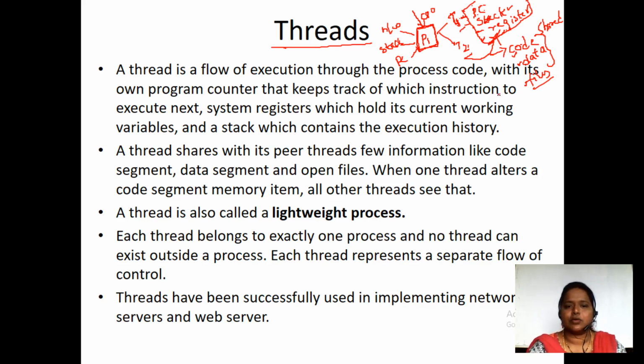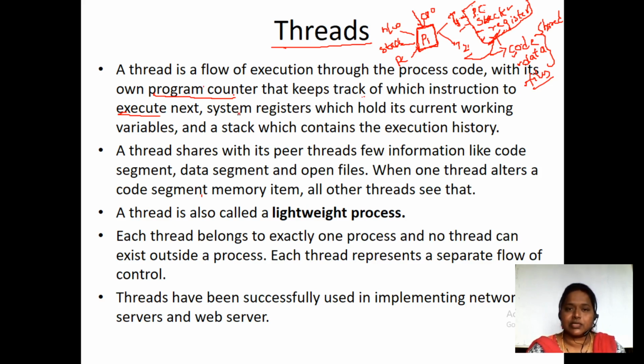See here. Execution through the process code with its own program counter. Own program counter in the sense, it is a program counter that we call a PC. What is the task of the program counter? It keeps track of which instruction to execute next. What is the next instruction to execute? That address we have to maintain in the program counter.